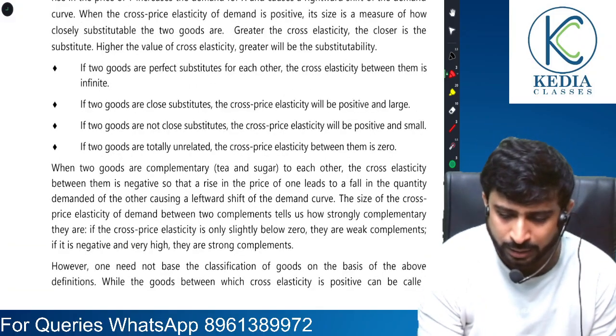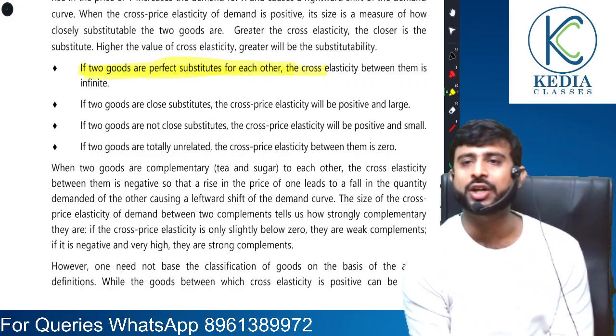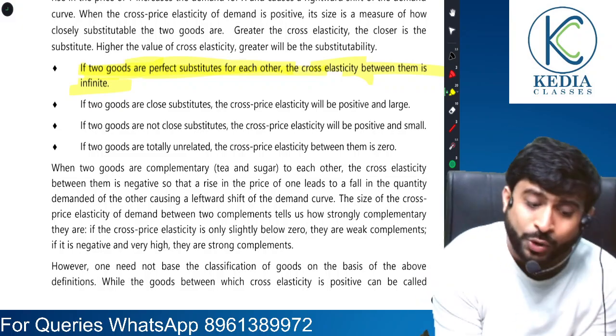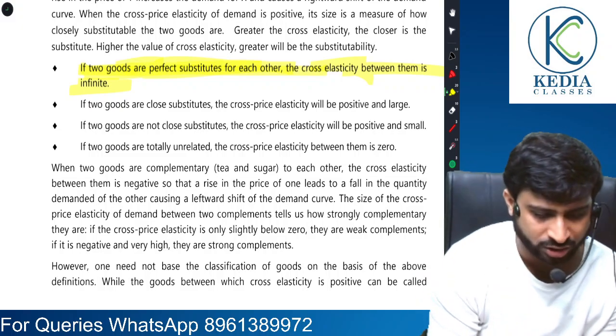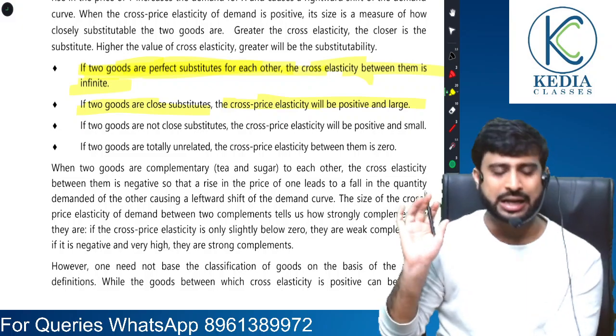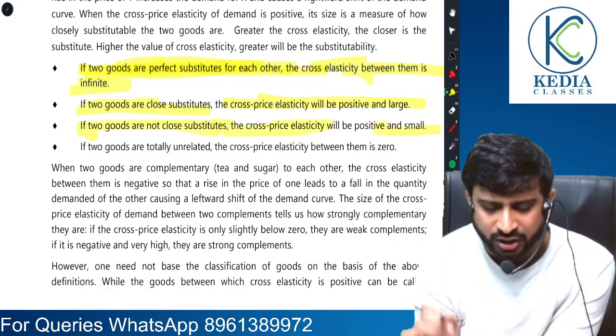And this is the main part that needs to be highlighted. If two goods are perfect substitutes for each other, cross elasticity between them is infinity. If they are close substitutes, the cross elasticity will be positive but large. If two are not close substitutes, cross elasticity will be positive but small.